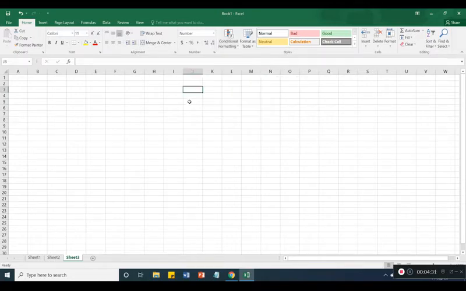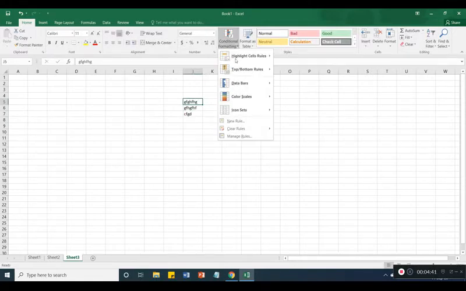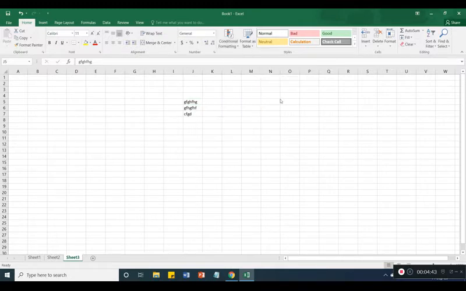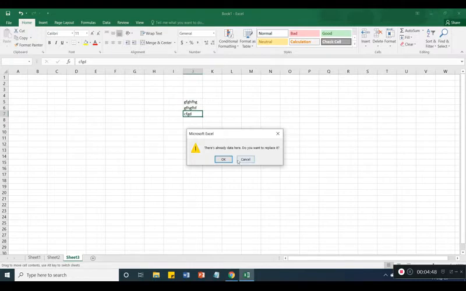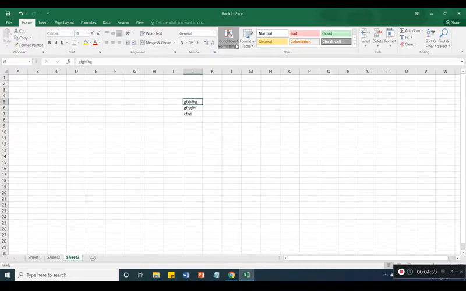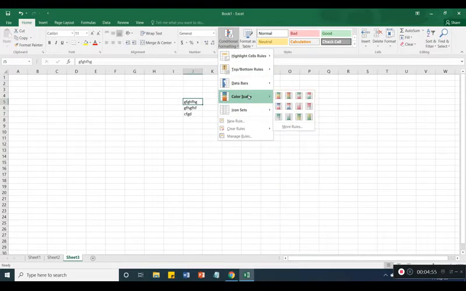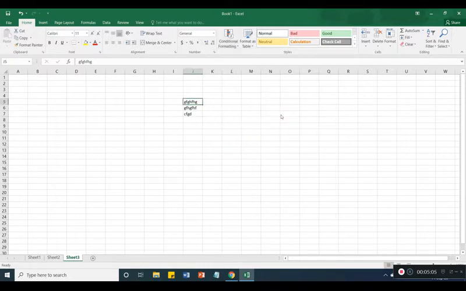Suppose here I type something, and if I use conditional formatting on this cell, it looks like this. See here it is not applied because some data is different. So these are the conditional formatting options we use when we have any numbers or digits, so when calculating digits, at that time we use this kind of colors. These are the icons. If you want to use an icon, then you can add the icon.